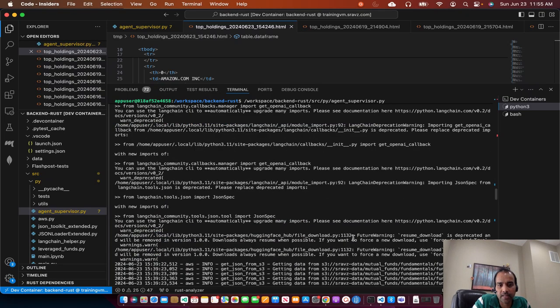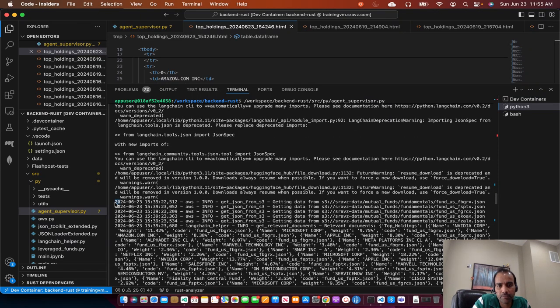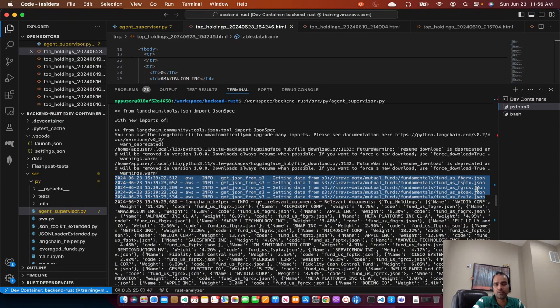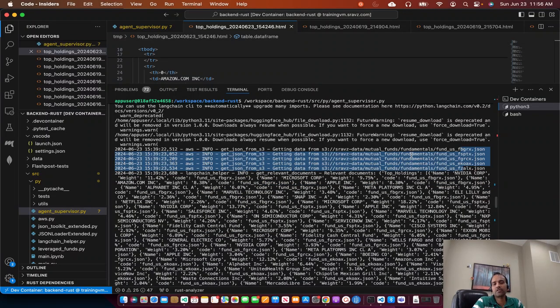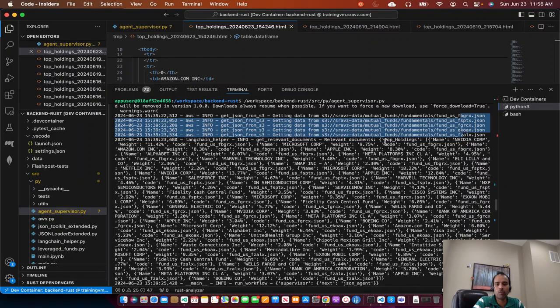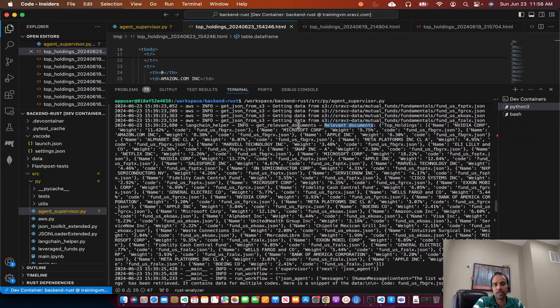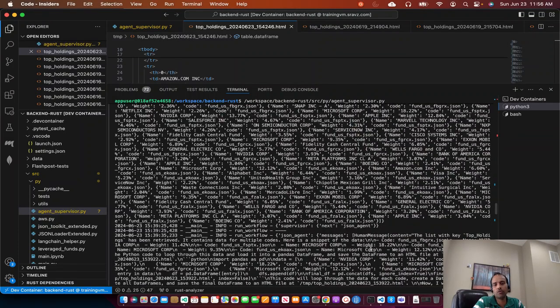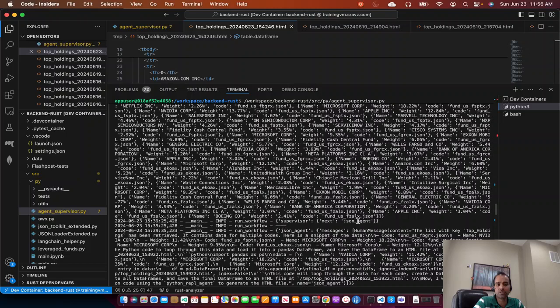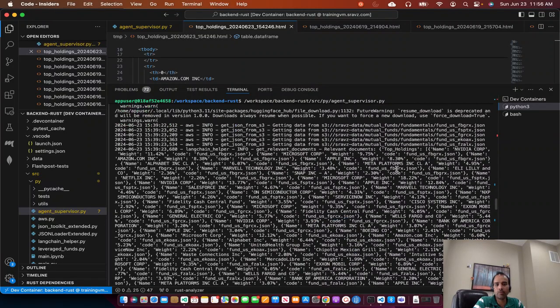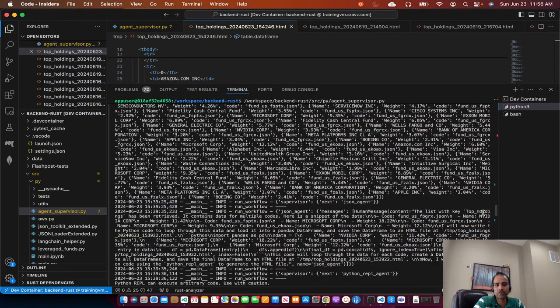So it ran, and the agent supervisor pulled the input data from S3. I'll discuss that in a bit. Instead of hard coding the input files, we pull from S3 now, like this. After we get the 5 mutual funds from S3, I stitched those 5 mutual funds into a single JSON output with top holdings as the key. That way we get the relevant documents. And once we have the relevant documents, we post this to OpenAI. And then OpenAI will use the JSON agent to get the top holdings key, like it did here, the list of key, top holdings.